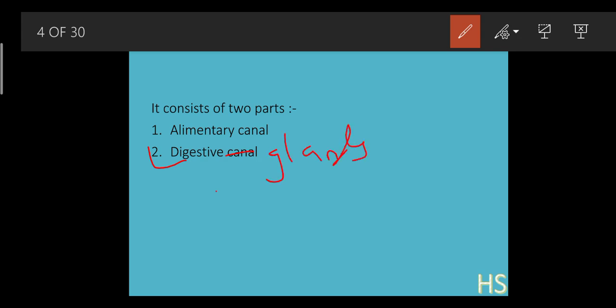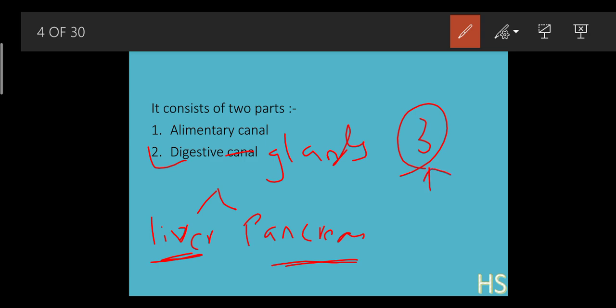These digestive glands consist of two large glands, the liver and the pancreas, and they are associated with the three salivary glands, which we are going to study ahead.